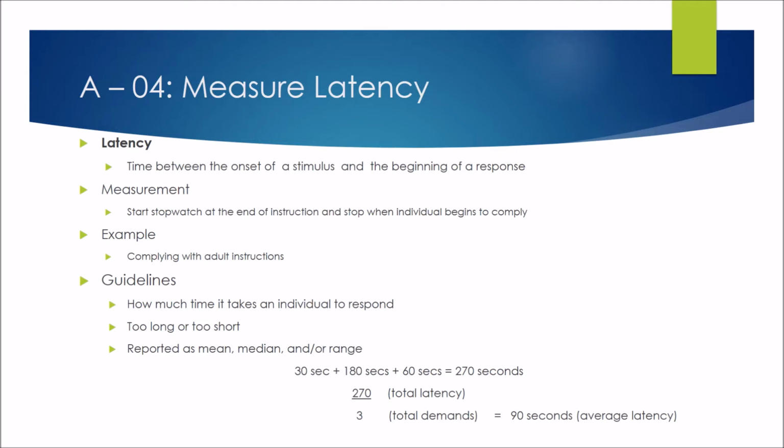Let's say the child might have taken 30 seconds to respond to turn off the TV, and 180 seconds, or 3 minutes, to respond when the parent said, wash your hands, and maybe it took 60 seconds for them to begin to respond when the parent said, come sit down for dinner. We would report this as an average or a mean latency to comply. In this case, it would be 90 seconds.